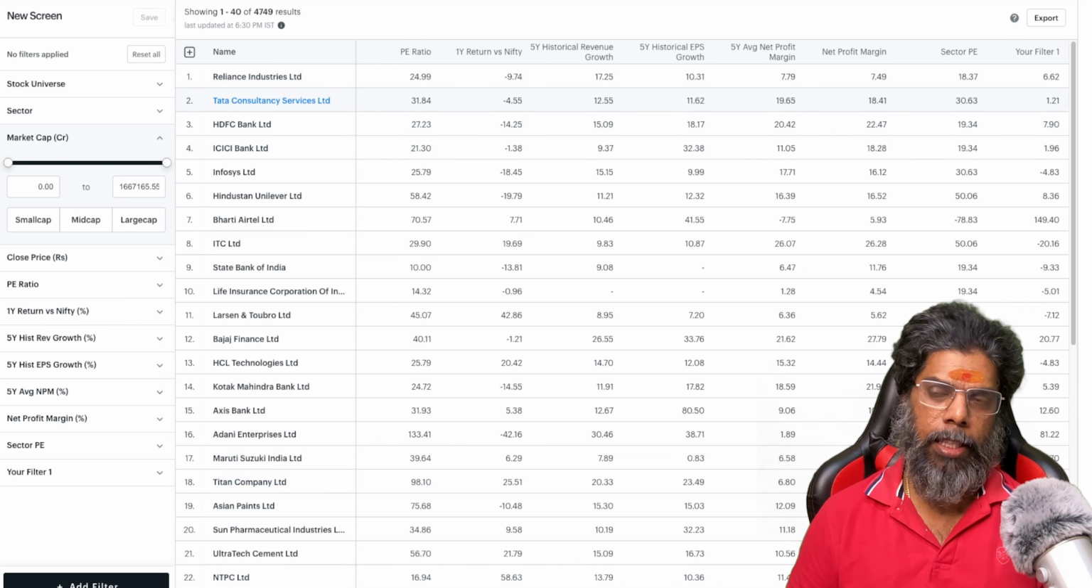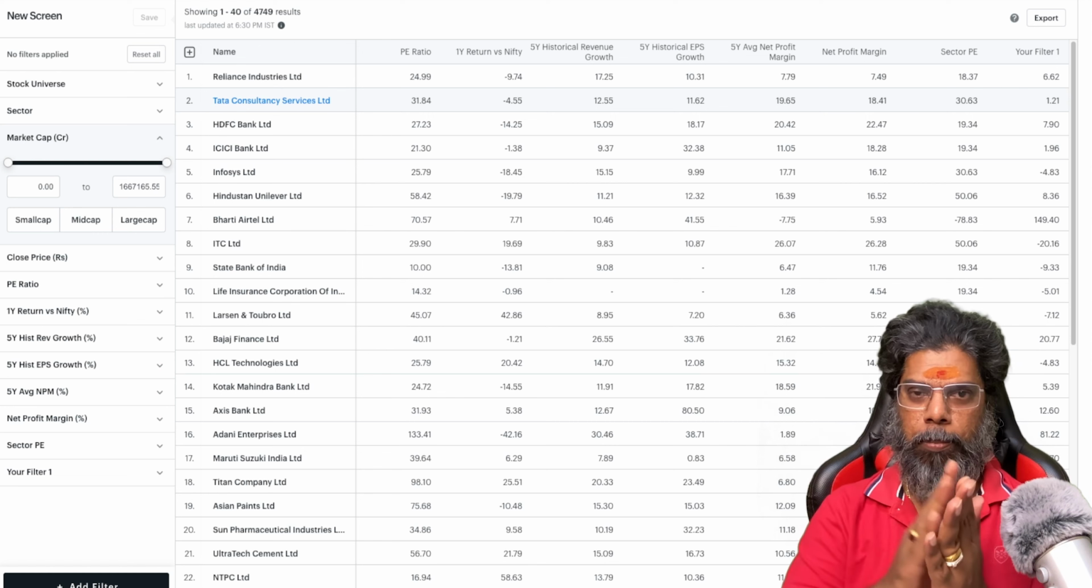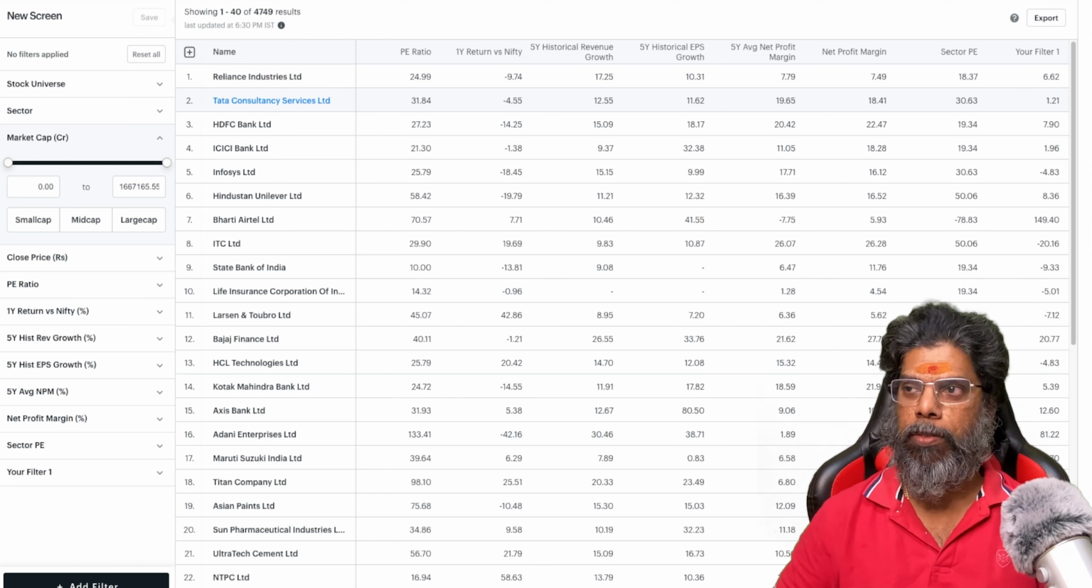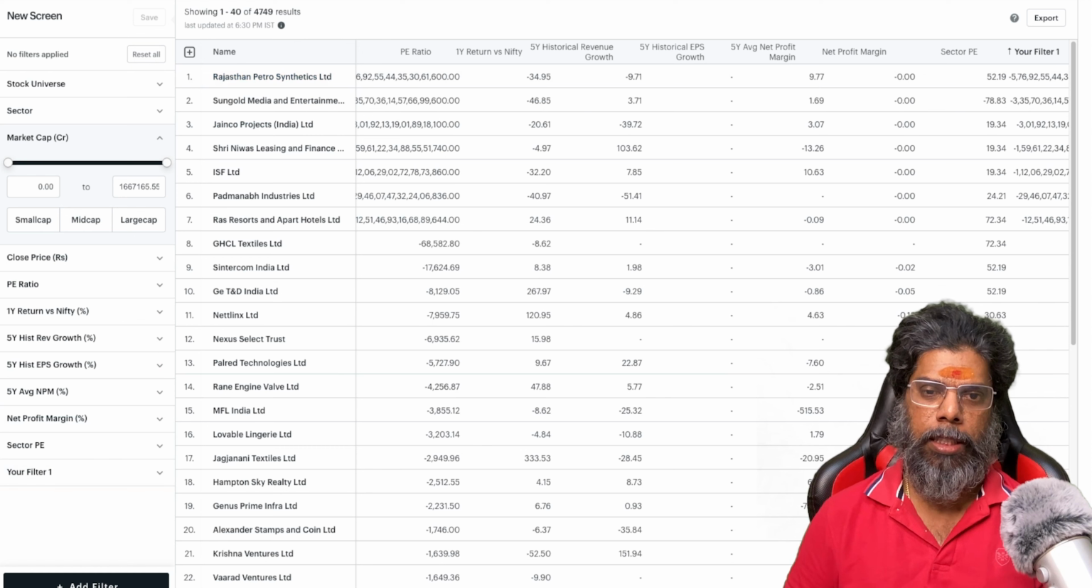Okay, but what I need is a negative filter. Negative PE, which means when I compare the current PE with the sector PE and minus it, it has to give me a negative value. If I sort this, you get so many details because there are 4,749 stocks. Now I have to filter that out. How do I do that?